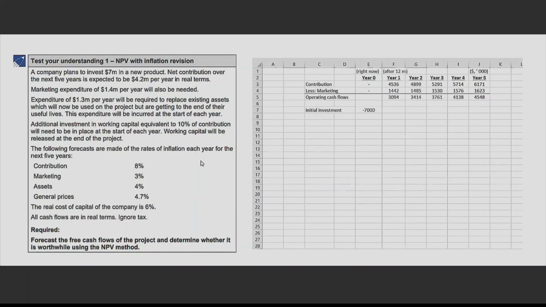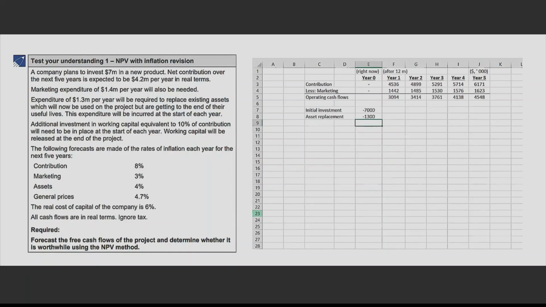You will incur this right now, and only then will the assets be ready and capable of production for the first year. That means you have to incur this amount right now. That is 1.3 million on asset replacement. 1.3 million right now. So right now you won't have the impact of inflation, but when it is incurred after 12 months, it will have that impact.